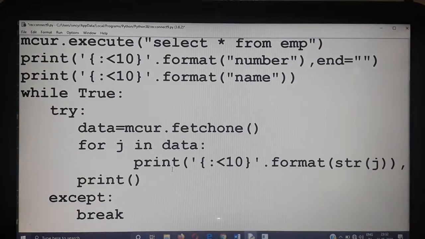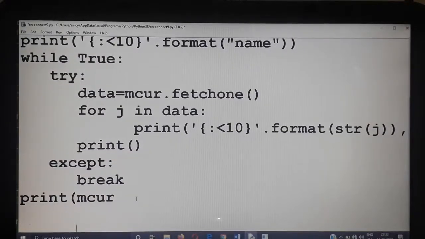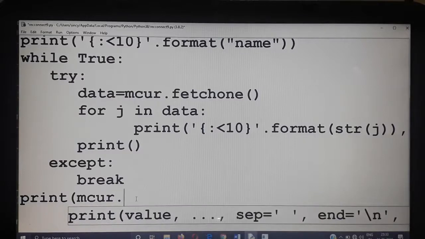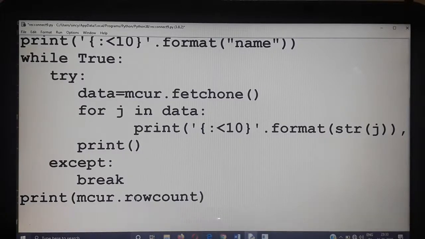Now I am going to use print at last. Print, my cursor object is mcur. Yes, now you can see the screen. Dot rowcount. See that there is no empty bracket, and run this program.